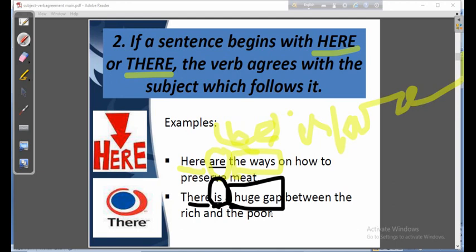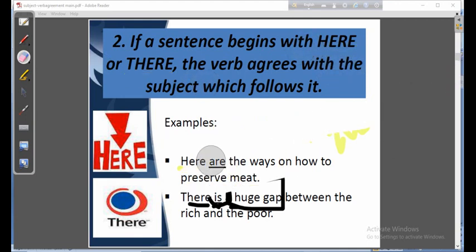Obviously, it is singular. So the verb will be singular, and that is why it becomes "is". There is a huge gap between the rich and the poor. Dear students, is it clear to you? If it is clear, I think you will never get puzzled finding out the right form of the verbs.